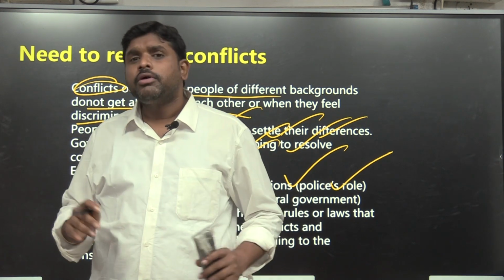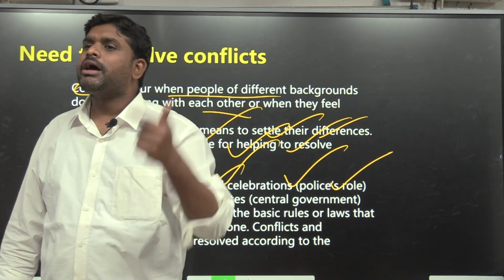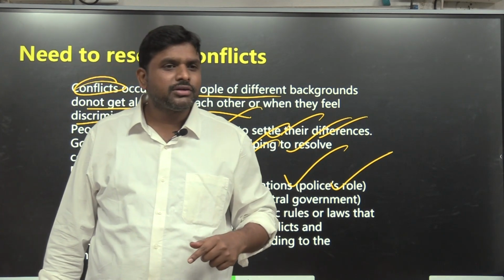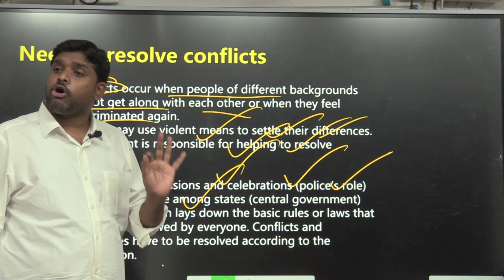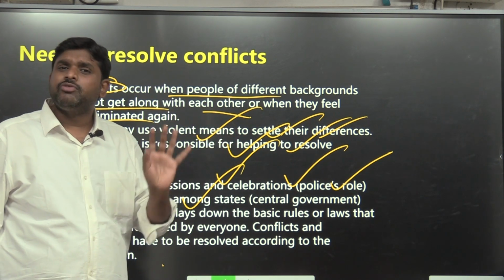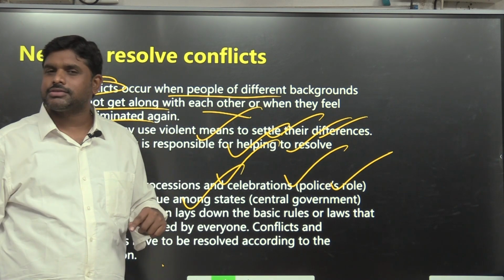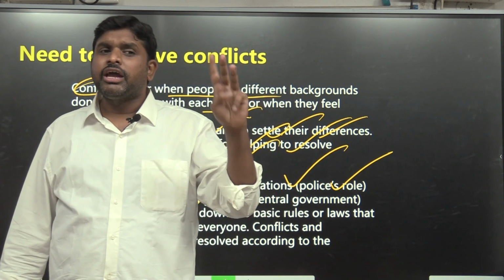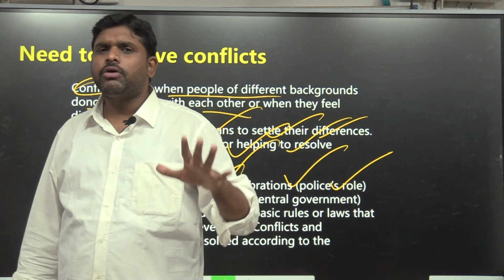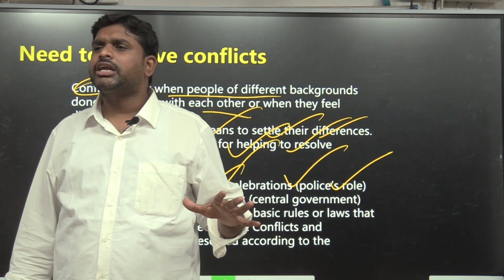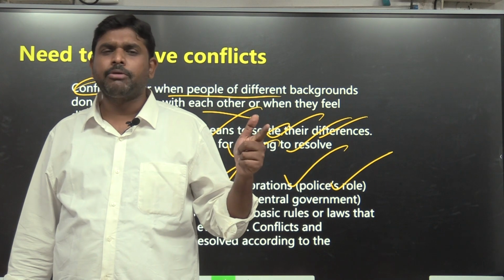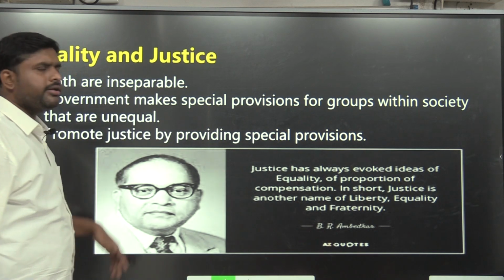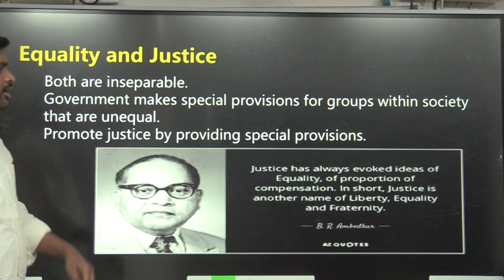So dispute is there, conflict is there, but how to solve it? By a law. Conflicts will be there, but how to solve it? By a resolution. In a democracy, the beauty is that conflicts will be resolved by the laws. So in democracy, three things are there in the NCERT 6th class book, from the prelims point of view. If a question comes directly from the NCERT book, what are the characteristics present in a democracy? Number 1, people's participation. Number 2, conflict resolution mechanism. Number 3, equality and justice.